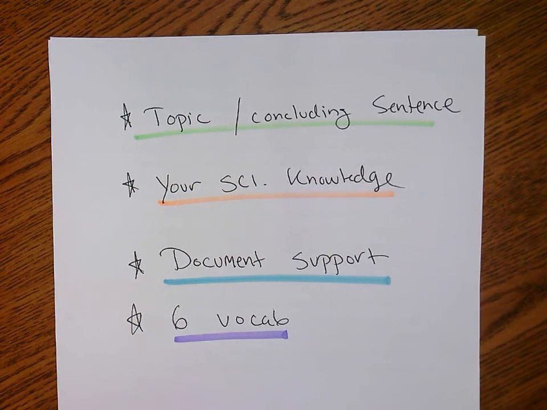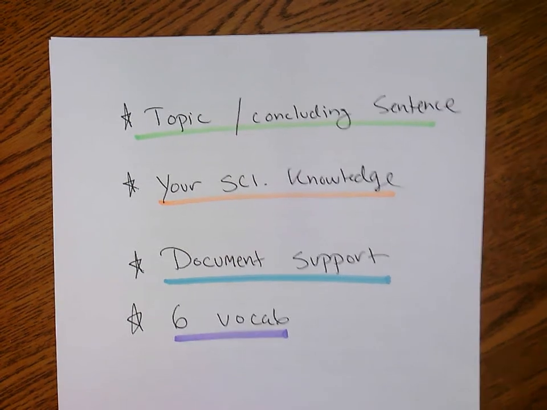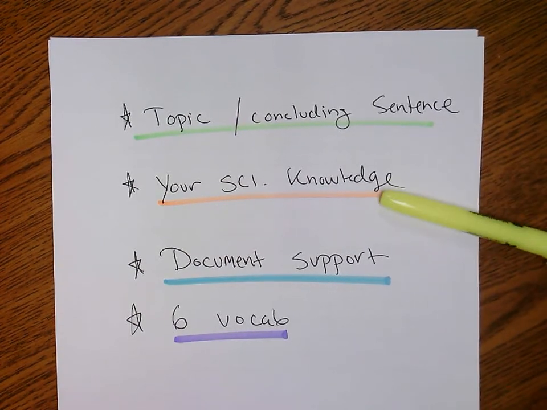Okay, children. All right, body paragraph. We are going to do one of them. Now, remember, for science, this right here is so important. Your scientific knowledge. If you don't know the process involved, if you don't know photosynthesis, if you don't know the dissolving process, if you don't know how the organelles in a cell function, you are in trouble. So that's why we've been studying and pouring the content knowledge into our brains.